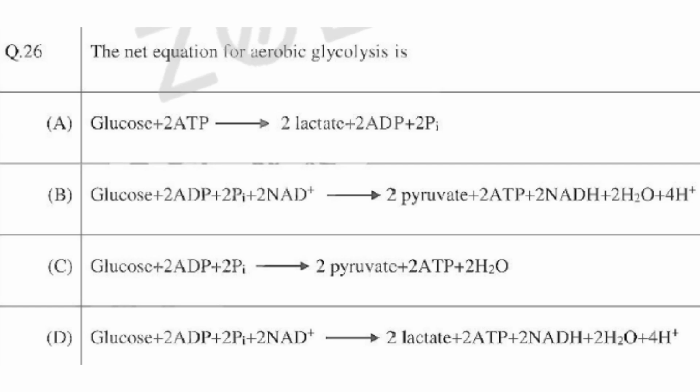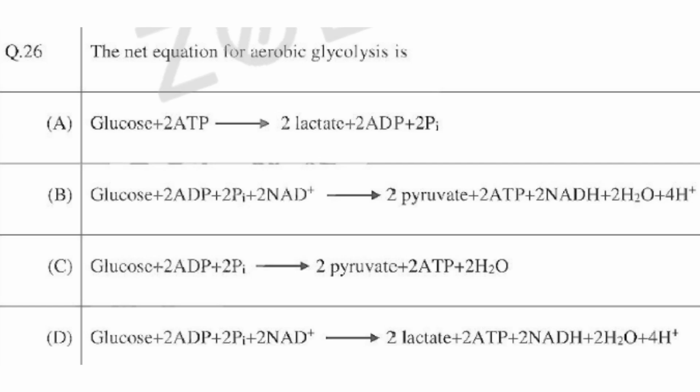Then next one. The net equation for aerobic glycolysis. In aerobic glycolysis, the end product is pyruvate, whereas lactate is formed in anaerobic conditions. So A cannot be the answer because it is giving lactate, neither can D be the answer because it is also lactate. But you see B and C, they are giving pyruvate. But here in C there is no NAD plus involved, but actually it is involved in glycolysis for conversion of glucose to pyruvate.